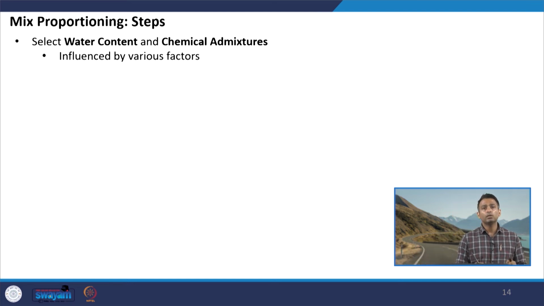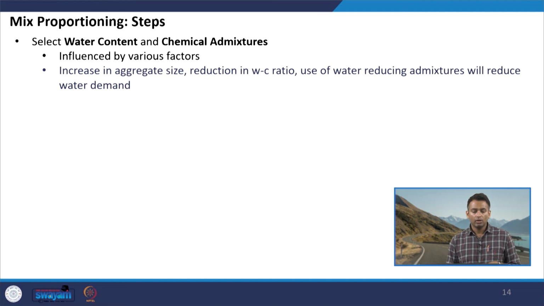But ideally the water demand is a function of various parameters, say the gradation. If it is a tight gradation, well gradation or compact gradation, you need more water because there is a lot of variation in the particle sizes. So, ideally the need of water content is influenced by various factors. Generally, if the aggregate size increases, if we reduce the water cement ratio, or if we use water reducing admixtures, say plasticizers or superplasticizers, this will reduce the water demand for a given target workability.